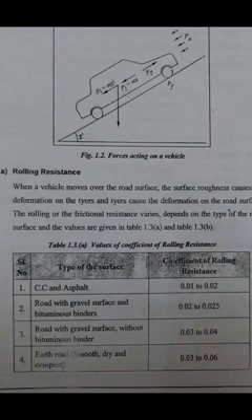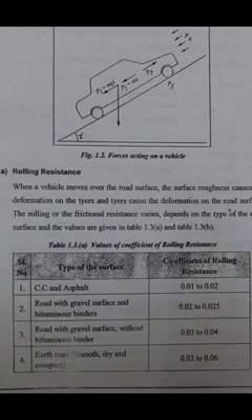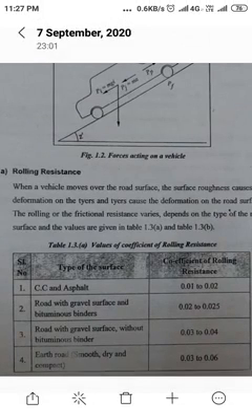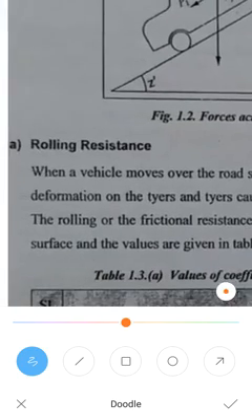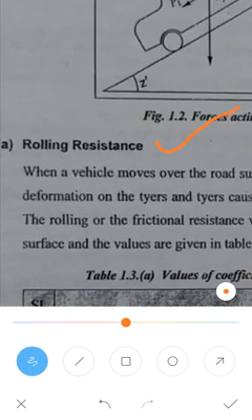Next, we will see about rolling resistance. Rolling resistance is when the vehicle moves, the rolling of the tire is resisted.